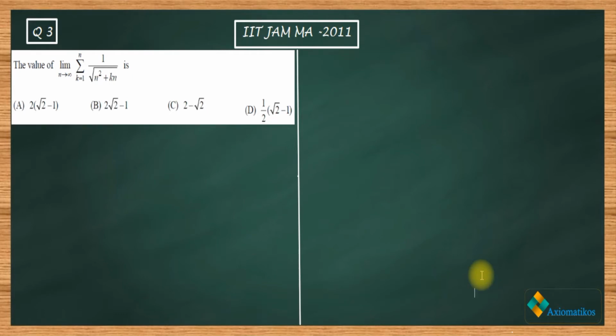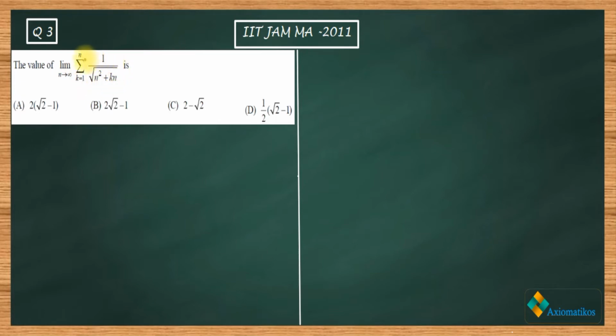This video is part of the solution series for IIT JAM 2011. So we are here with problem 3 of your paper. This is an analysis problem, so let us have a look. The value of limit n goes to infinity, and we have a summation over here. So the question is asking us the value of this.